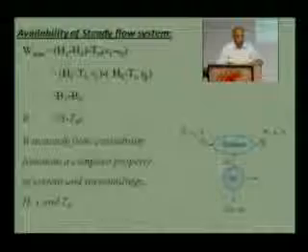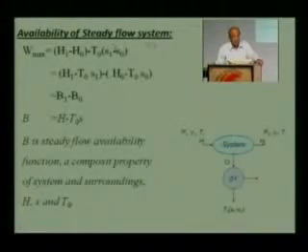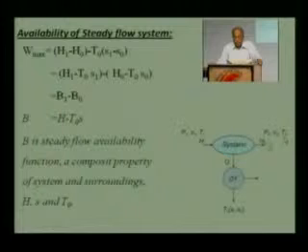Similarly, we can find out the availability of steady flow system. As we have found out the availability of a closed system, similarly availability of steady flow system can be found out. Suppose there is a steady flow system as shown here. This system is getting certain fluid at this point, which is at conditions P1, V1 and T1 having enthalpy H1, whereas the mass leaving the system would be at P0, V0, T0 and enthalpy H0, and in doing certain amount of work, heat energy equal to Q is being rejected by the system.